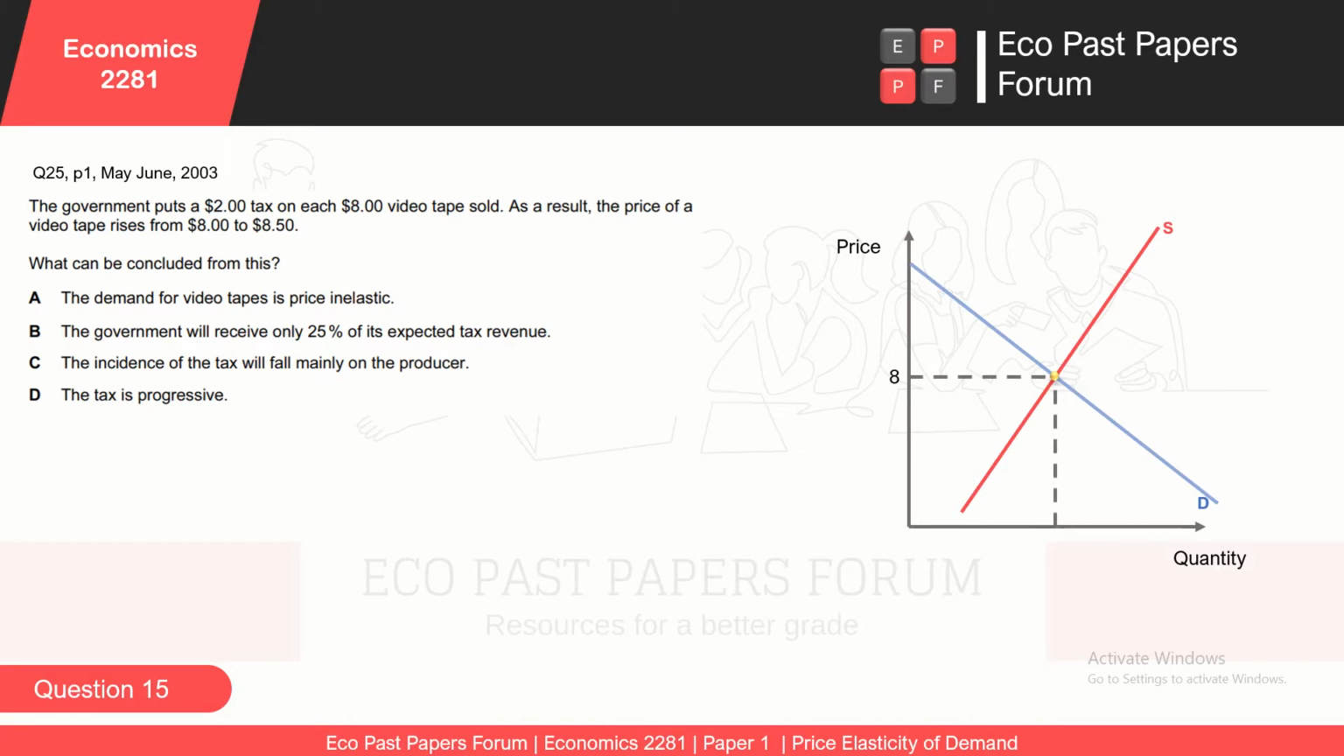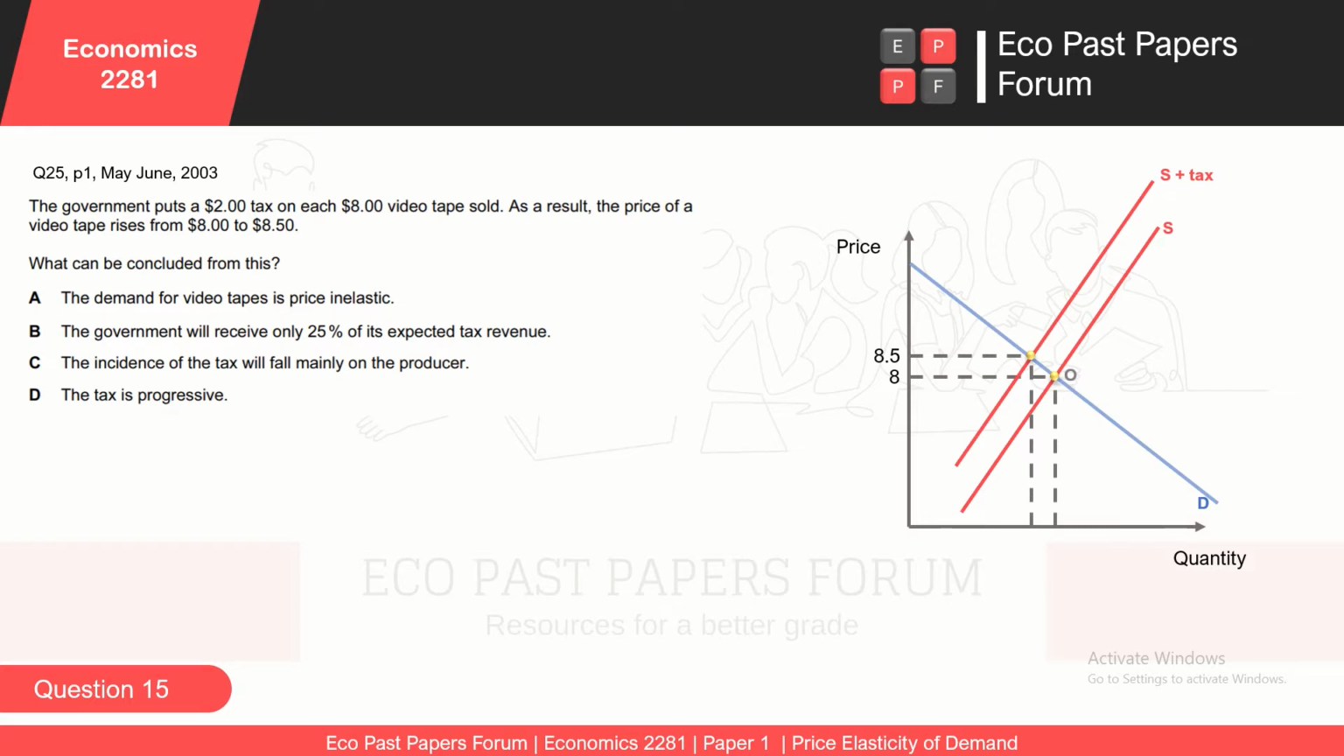That is the original pre-tax price as mentioned in the question. Then after we apply a tax, the government has applied a tax on the videotapes, which makes the supply of videotapes expensive, and it is going to move the supply curve upward or backward. So the new supply curve is S plus tax, and the new price is 8.5.